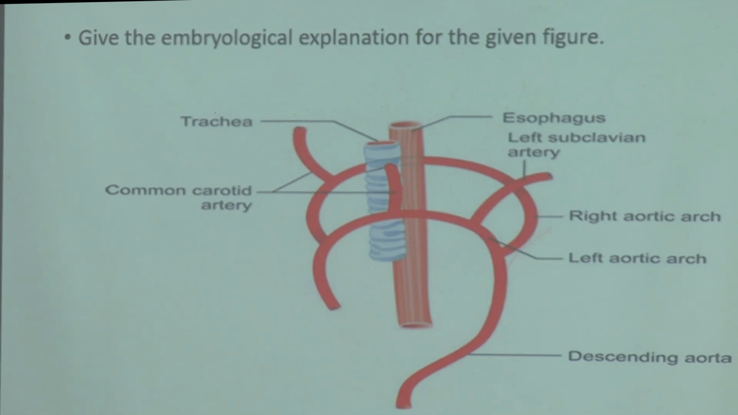So any embryological explanation for that figure? Anybody? How many aortic arches are present in our body generally? We have both right and left aortic arch. Only one. Which side? Right side or left side? Left side. Okay. So it is developed from which part? Aortic arch. Okay, we have one aortic arch in the body and it is present on the left side. So it should develop from a certain part, right? During the development.